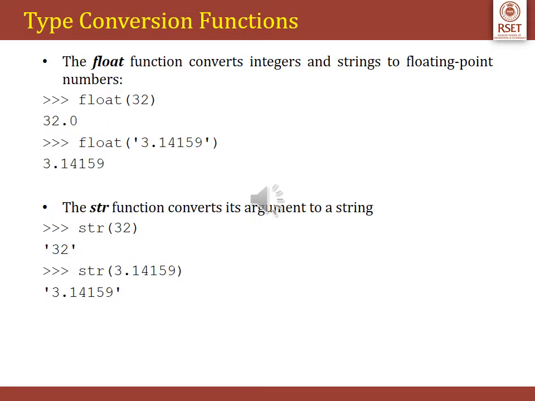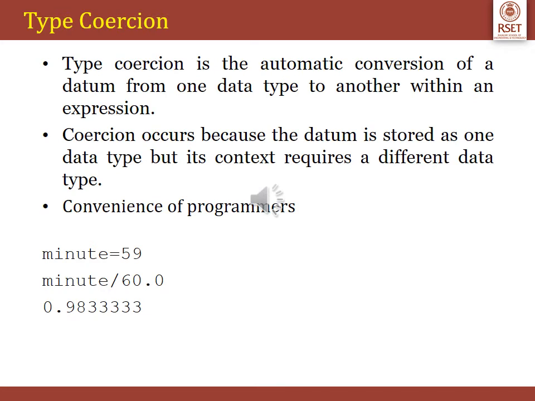Yet another type conversion function: the float function converts integers and strings to floating point numbers, and also we have the str function which converts its argument to a string. What is type coercion? It is the automatic conversion of a datum from one data type to another within an expression, commonly adopted by compilers and interpreters for the convenience of the programmers. This occurs because the data is stored in one data type but its context requires some other kind of data type. An example is shown below.